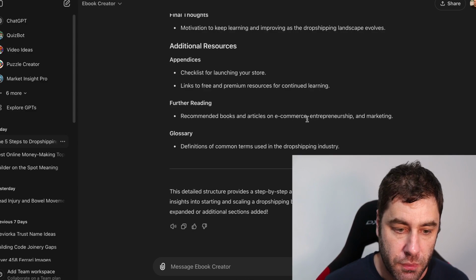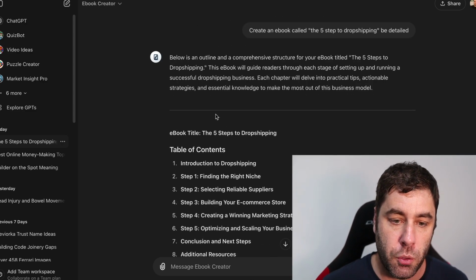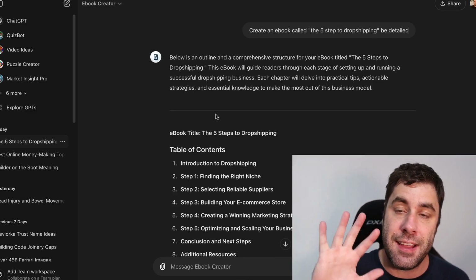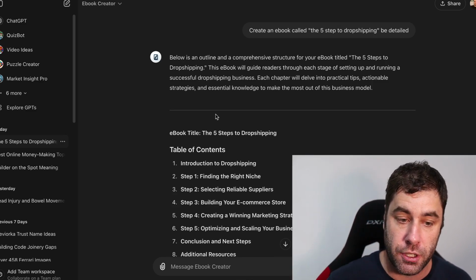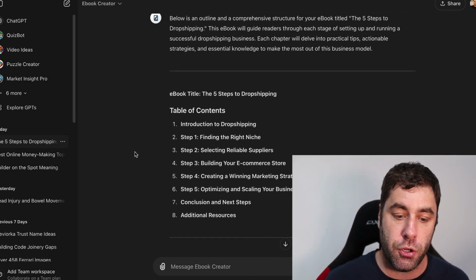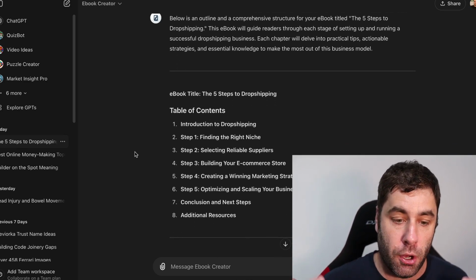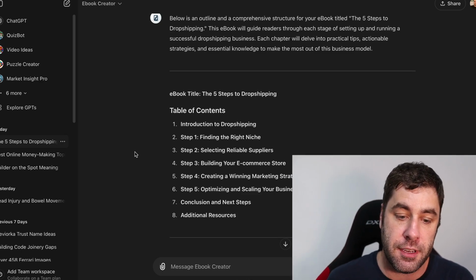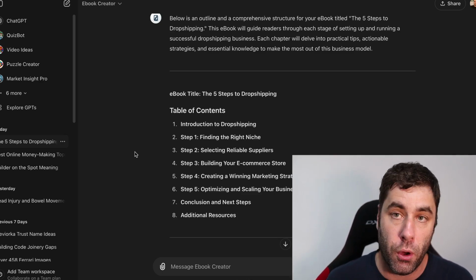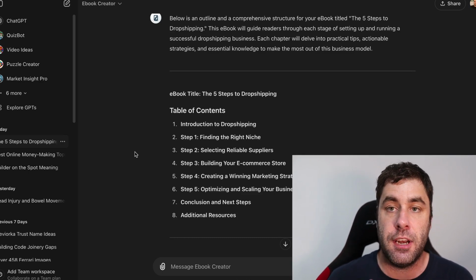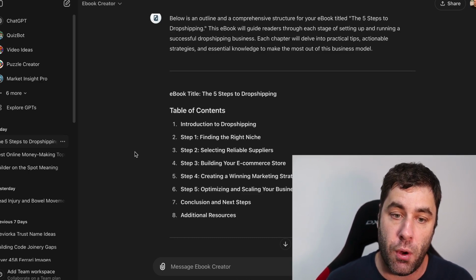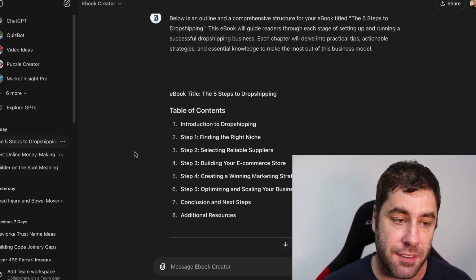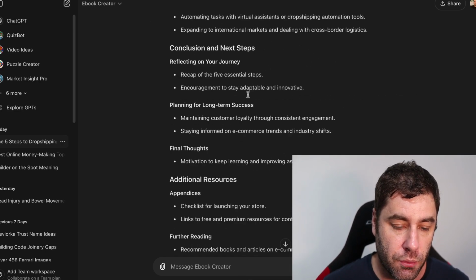The next step is really important, and this is where we're going to make a lot of our money. But more importantly, you want to create a bunch of content. I would recommend creating 10 ebooks in your niche. So for example, you could do a big ebook on how to do drop shipping and e-commerce, and you can do sub ebooks, detailed ones on how to get the best suppliers, what are the best products, product research. You can create these quite often and update them as well, which you'll understand in a second when we get into the next step. But that's how you can go ahead and create this stuff.